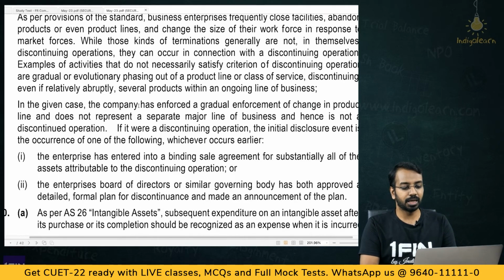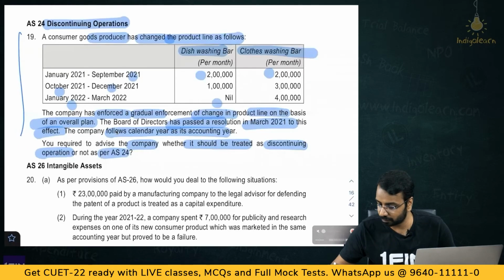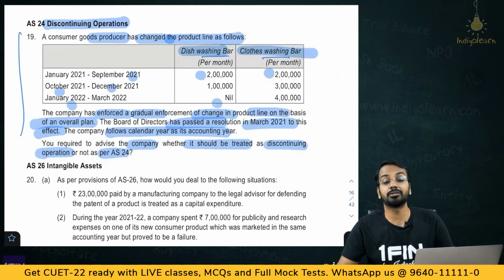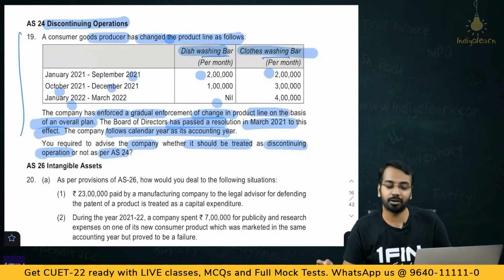Then, in the given case, the company has enforced a gradual change in product line and it does not represent a separate major line of business and hence is not a discontinued operation. Now, here it is a matter of your judgment. See, this is also a washing bar, this is also a washing bar, and it does not represent a separate major line of business and hence it is not a discontinuing operation.